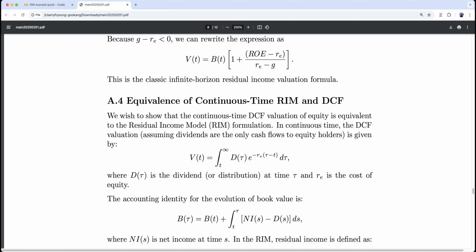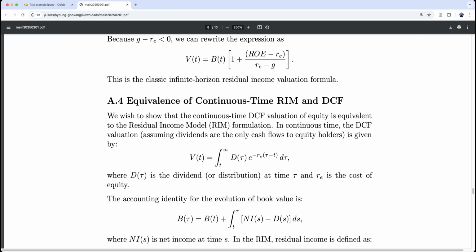Actually, I want you to avoid using DCF. Do not use DCF. Whenever you can use RIM, use RIM, okay?